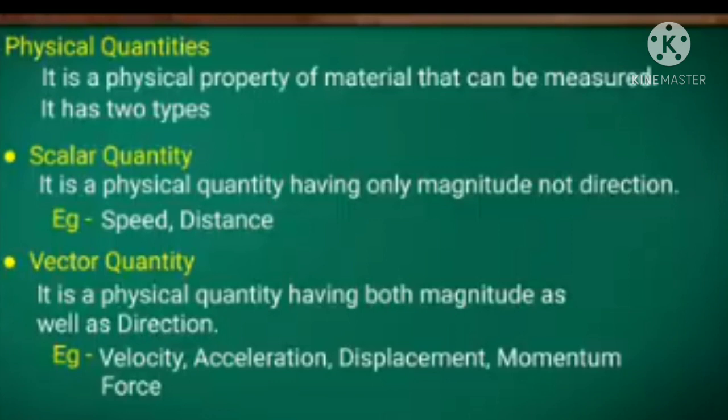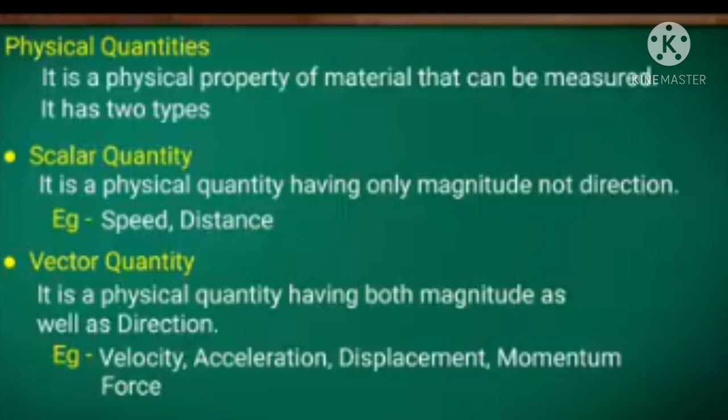There are two types of physical quantities: scalar quantity and vector quantity. What do you mean by scalar and what is vector? A scalar quantity is a physical quantity having only magnitude and no direction. For example, speed and distance. Magnitude means certain numerical values.